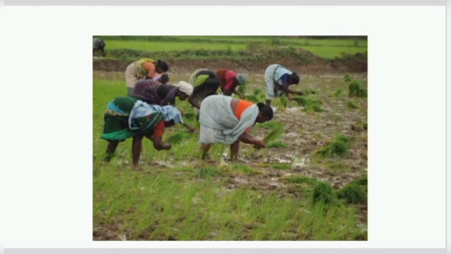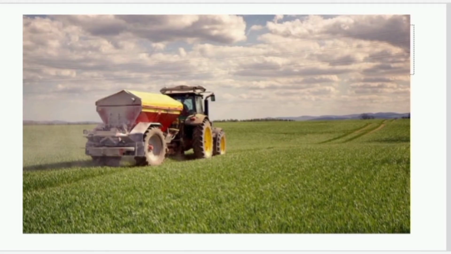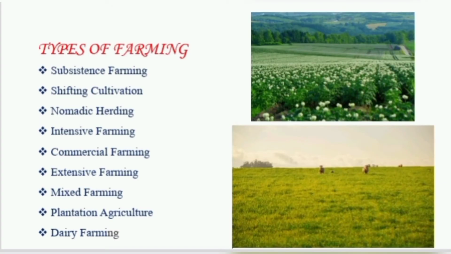Soil. The soil not only supports the plant but also acts as a medium to supply moisture and nutrients to the plant. Economic factors include the availability of farm inputs, adequate and cheap labor, transport facilities, markets, and loans for the farmers. Then, the different types of farming: subsistence farming, shifting cultivation, nomadic herding, intensive farming, commercial farming, extensive farming, mixed farming, plantation agriculture, and dairy farming, based on their variable environmental conditions.